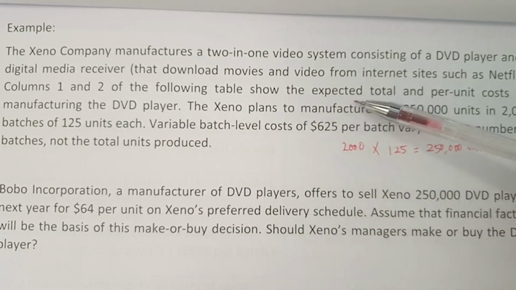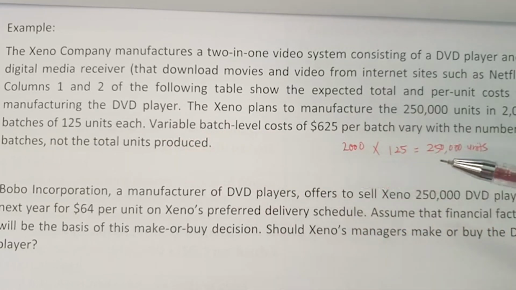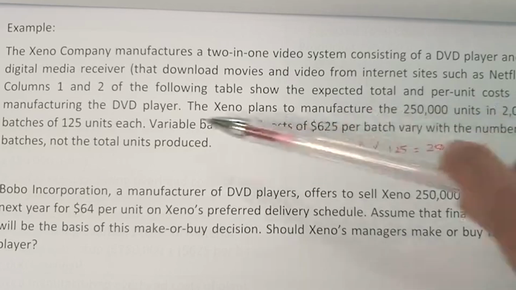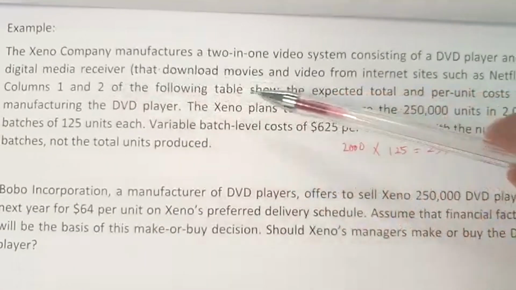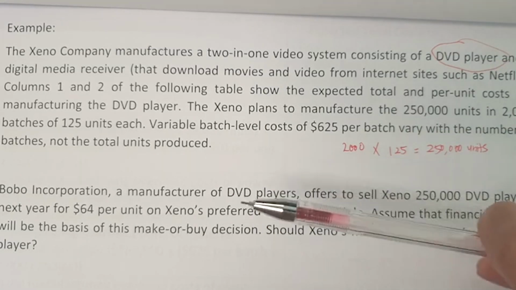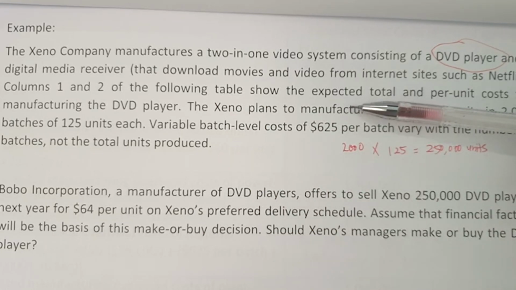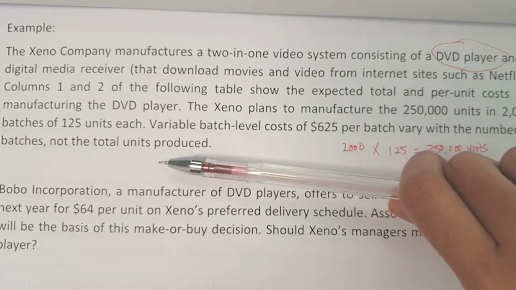It shows the expected total and per unit cost for manufacturing the DVD player. Now we just talk about the DVD player. We ignore the digital media receiver because the question is actually related to the DVD player only. So the information given to you is the total and per unit cost for manufacturing the DVD player.